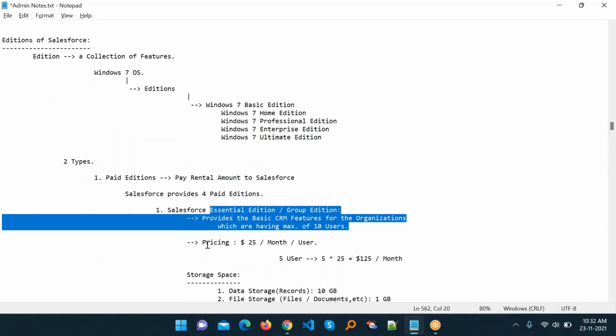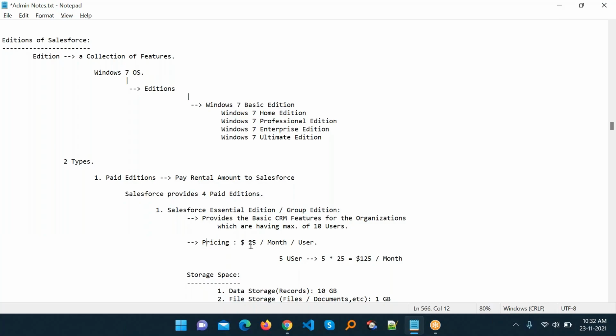The pricing is $25 per user per month. You can easily work out the monthly cost: for 5 users, 5 times 25 is $125 per month. So you have to pay $125 per month.